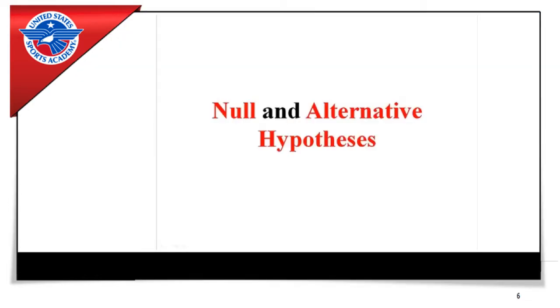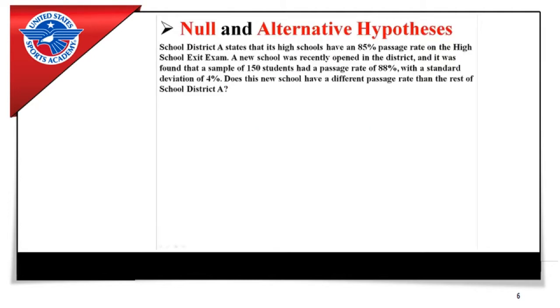In this lecture, I'll be talking about null and alternative hypotheses, and I'm going to start off with an example. School District A states that its high schools have an 85% passage rate on the high school exit exam. A new school was recently opened in the district, and it was found from a sample of 150 students that they had a passage rate of 88% with a standard deviation of 4%. The question is, does this new school have a different passage rate than the rest of the schools in School District A?